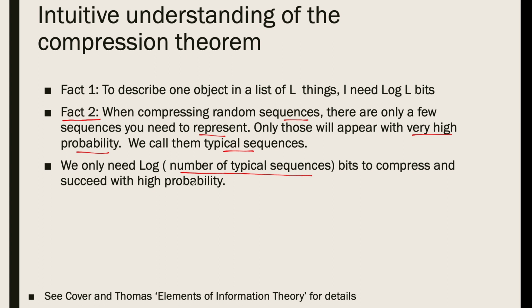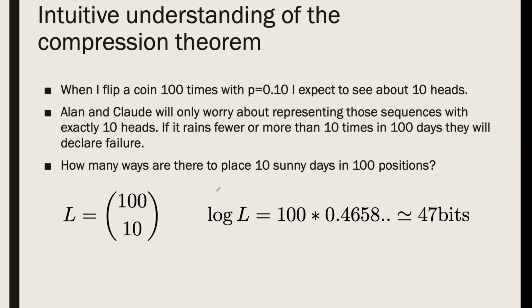Now, to understand this a little better, let's say I flip a coin 100 times, and it comes heads with probability 0.1. I expect to see about 10 heads in 100 flips, right? So Alan and Claude will only worry about representing those sequences with, let's say, exactly 10 heads. So if it rains fewer or more than 10 times in 100 days, they will just declare failure. So if it's not a typical sequence, they will say, I'm not going to represent that.